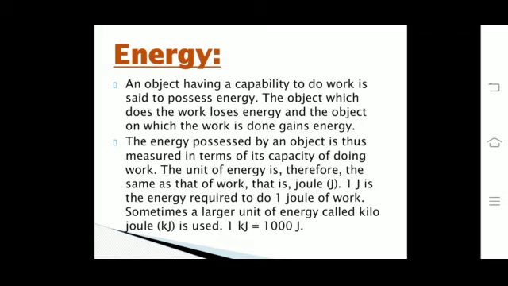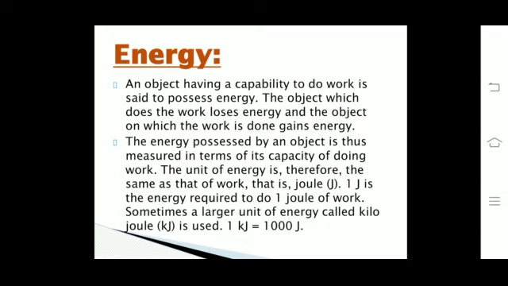The word energy is very often used in our daily life, but in science, we give it a definite and precise meaning. The ability to do work is called energy. An object having a capability to do work is said to possess energy. The object which does the work loses energy, and the object on which the work is done gains energy.